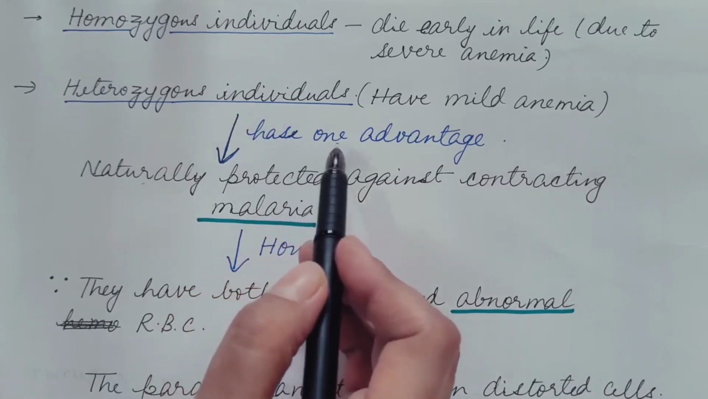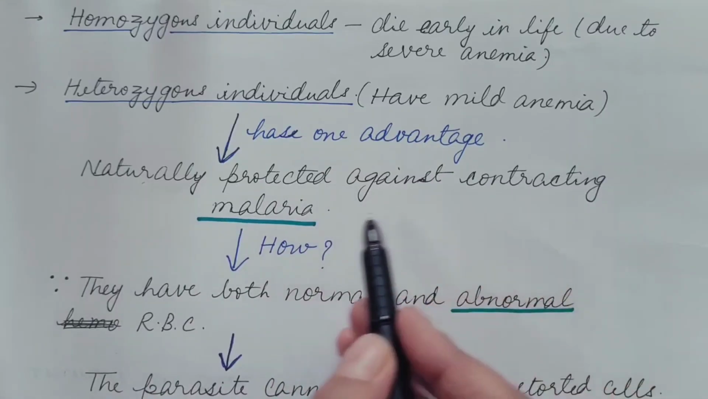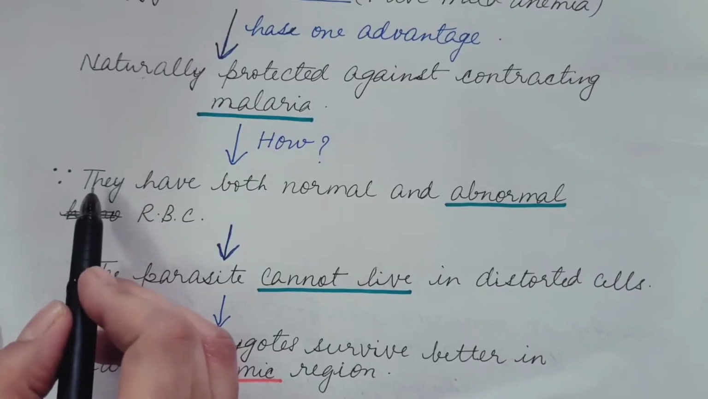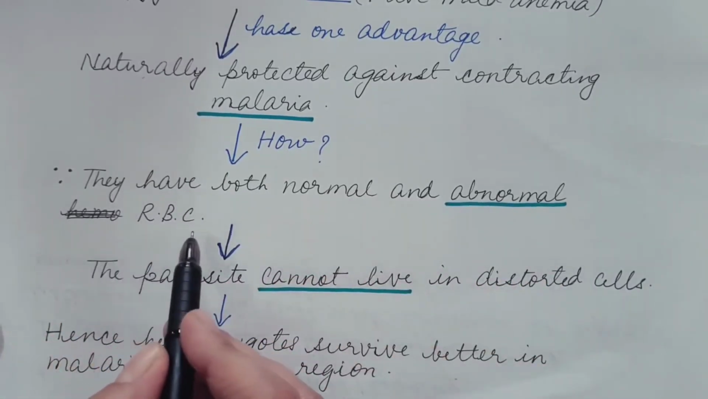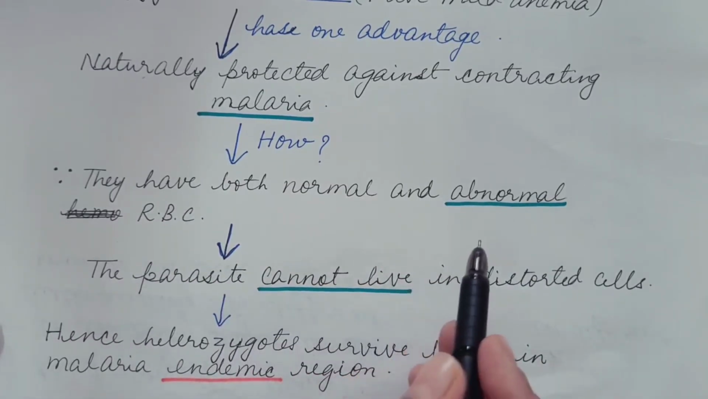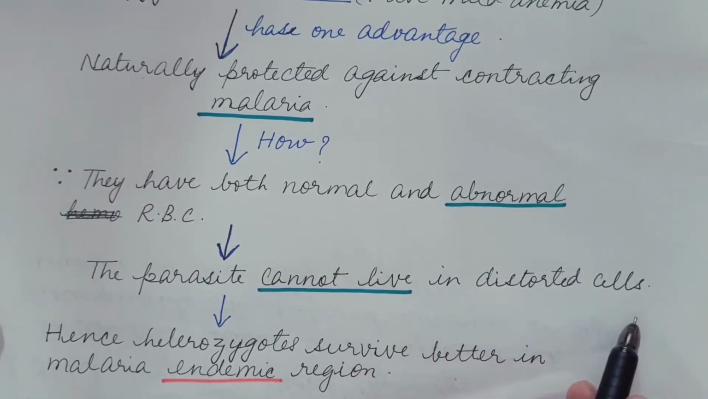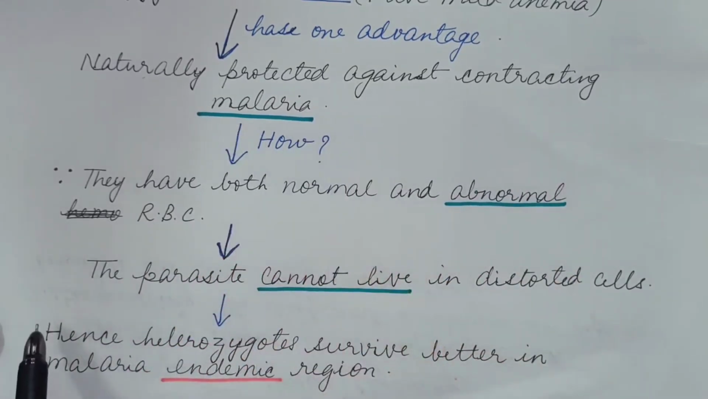Also, these have one advantage. They are naturally protected against contracting malaria. But how? Because these heterozygous individuals have both normal and abnormal RBCs. The parasite cannot live in these abnormal RBCs, which are distorted or sickle shaped, and so they are protected against malaria. Hence heterozygotes survive better in malaria endemic regions.